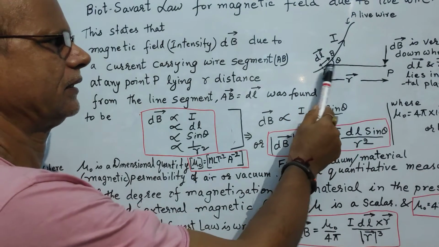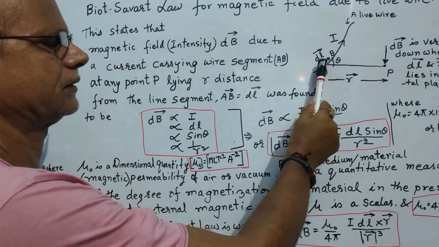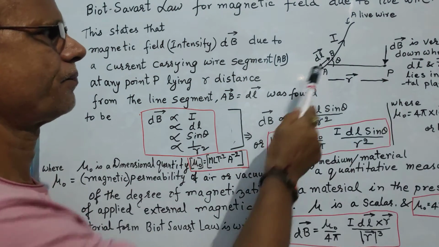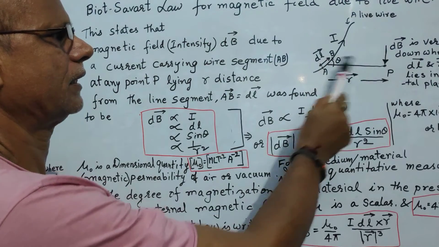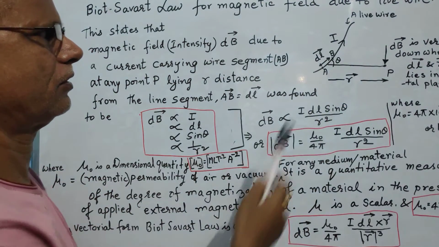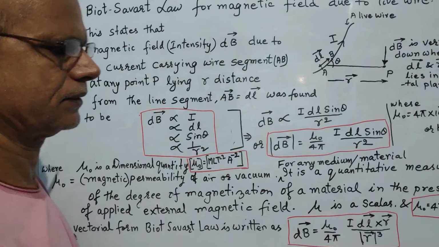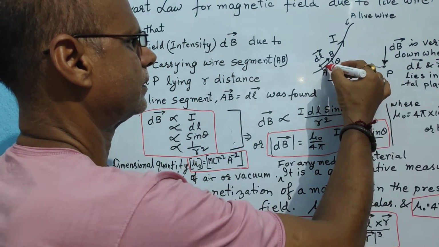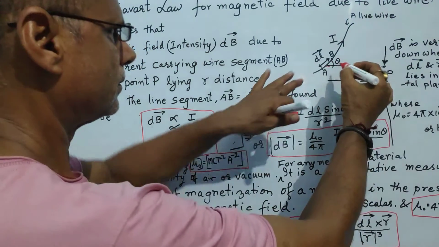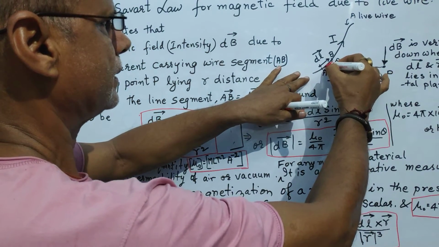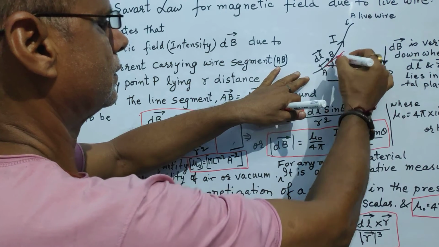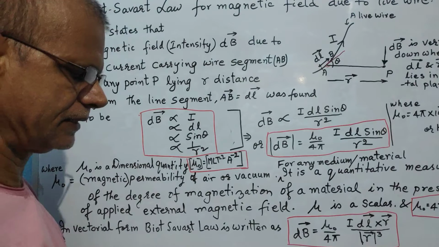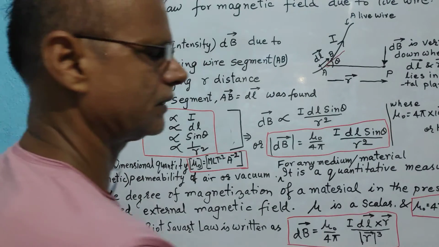and the line joining the center of the wire segment and the point where we have to find the magnetic field is making theta angle with the tangent drawn on the wire segment at that point. So if this is a tangent, and the line AP is making theta angle with the tangent, then in that situation he found that